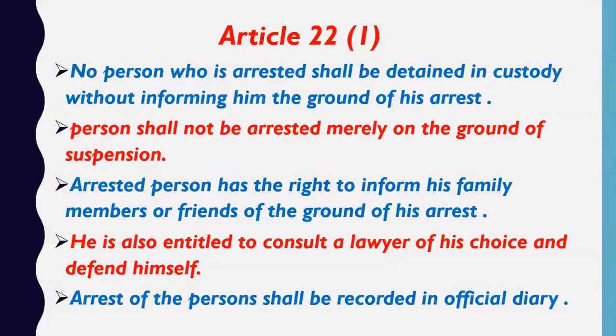Then friends, an arrested person has the right to inform his family members and friends of the ground of his arrest. Now what does it mean? Suppose you are being arrested by the police, then it is your fundamental right under Article 22 Clause 1 that you can inform your friends, you can inform your family that police is arresting me. Okay, so you can call your family members, you can send them a text message, but you have the fundamental right to inform them in any way. And you also have the right to tell them why actually police is arresting me, the ground of my arrest. Okay, so you can inform your friends and family members while you are being arrested.